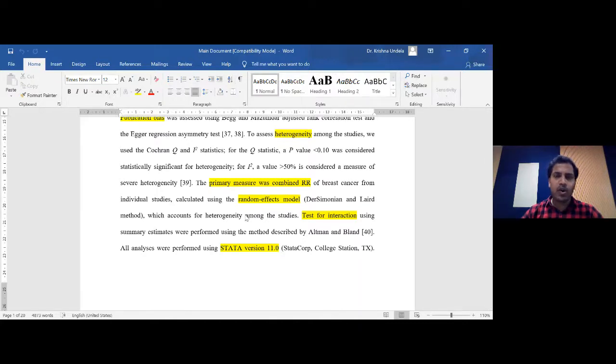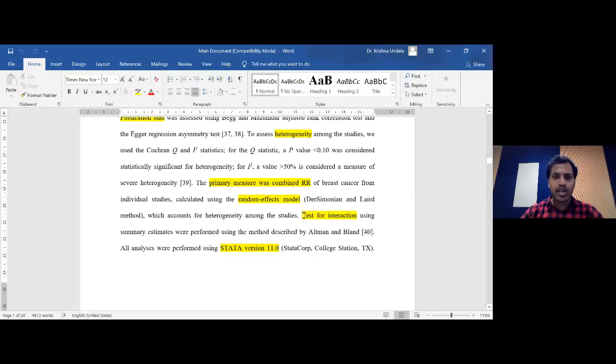So for any forest plot, by default you are going to use a fixed effect model. And once you've done that, the moment you see there is heterogeneity, like an I-square value of more than 50% and a p-value of less than 0.10, in that case we immediately change the model to the random effect model. So the default is fixed effect, and if you feel there's heterogeneity, then we can change it. I think there's no difficulty in changing. You can click just a button, and it's going to be changed automatically to the random effect model.